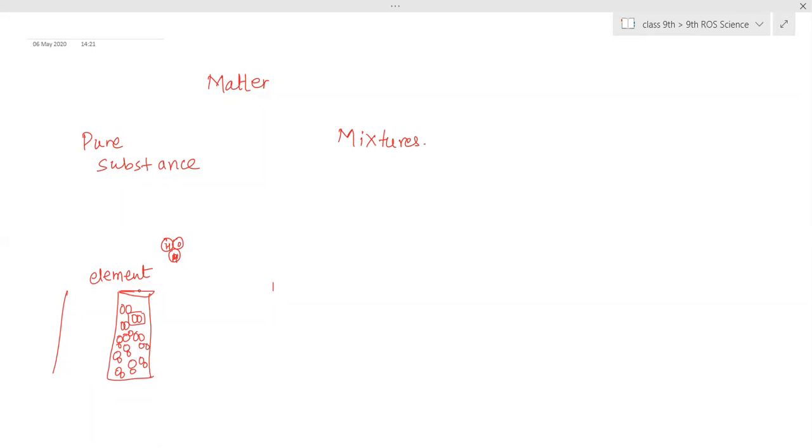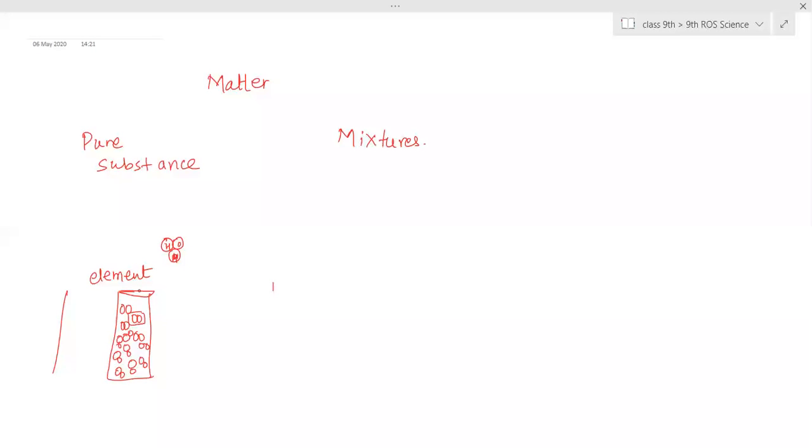Aluminium foil, if you take it and check inside at the molecular level, atomic level, we will see only aluminium atoms throughout the matter. Take any part of the foil and check, you will see only aluminium atoms. No other atom is present inside it. So that kind of matter, pure substance, is called an element. Right now there are 118 known elements present on this earth.